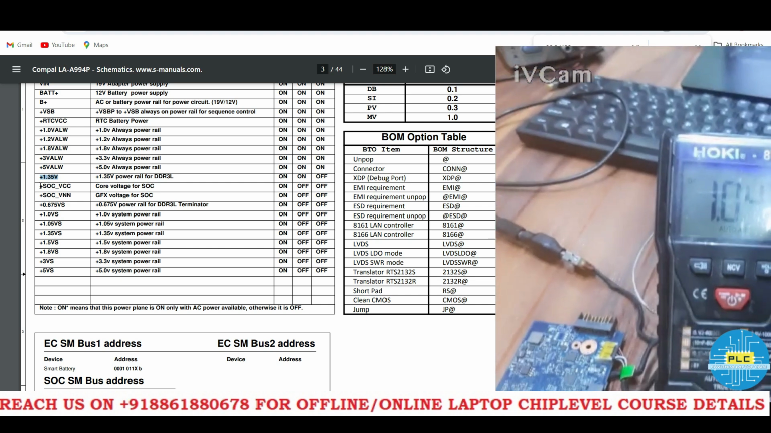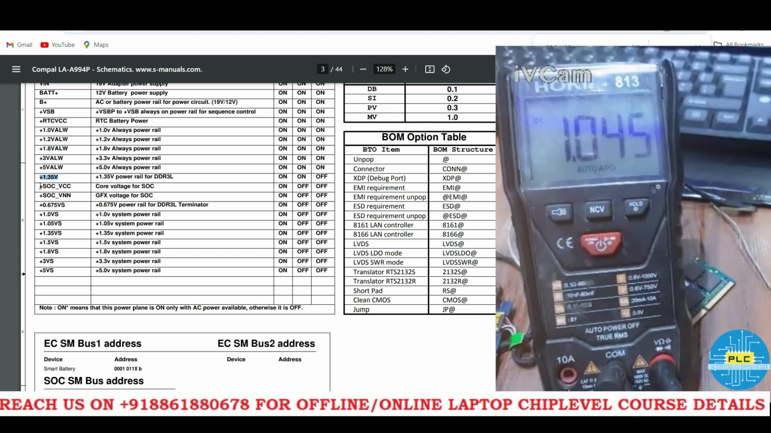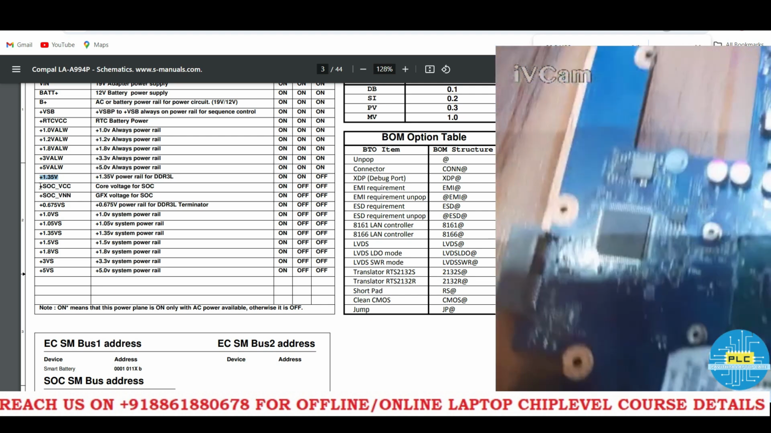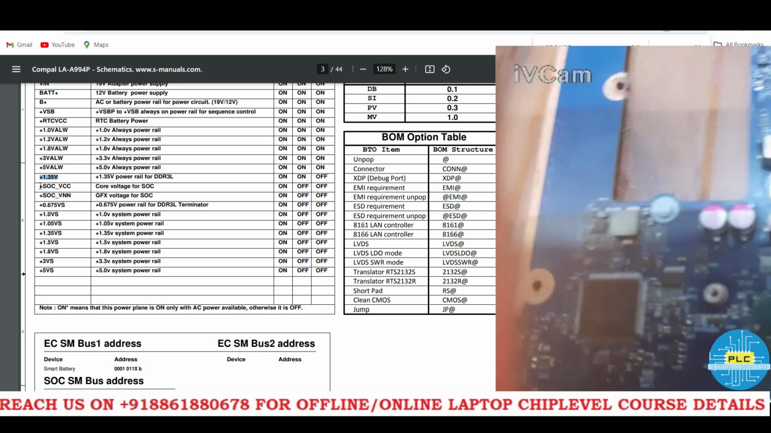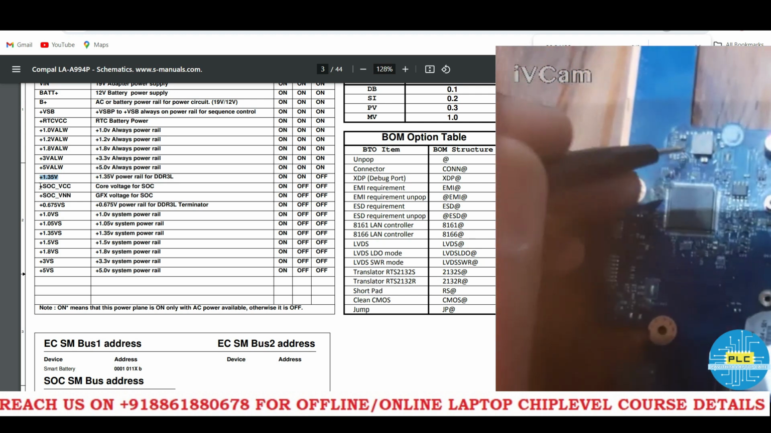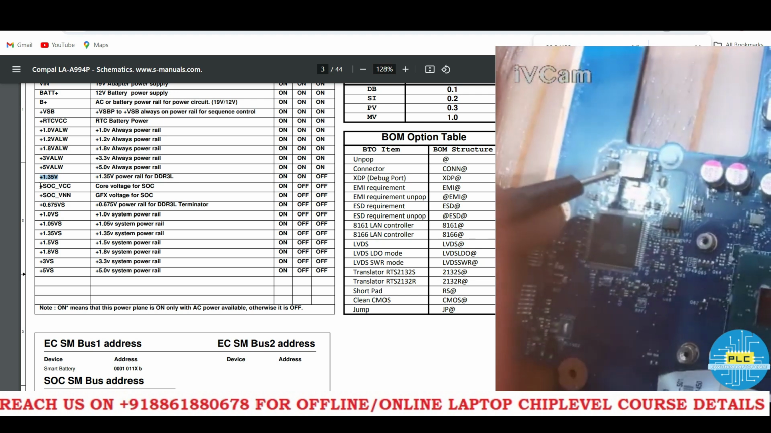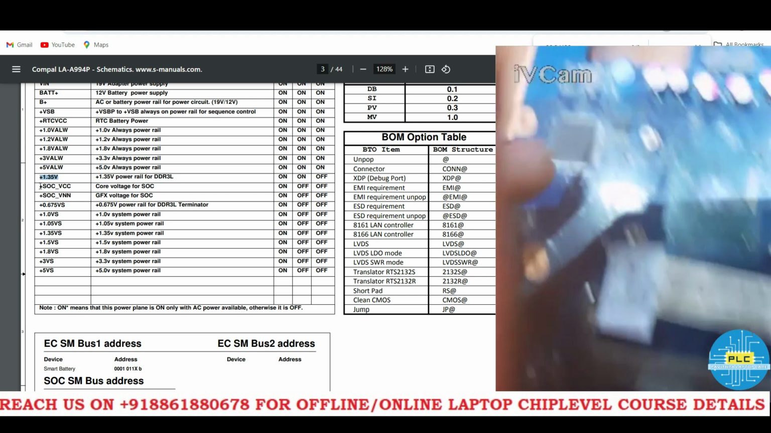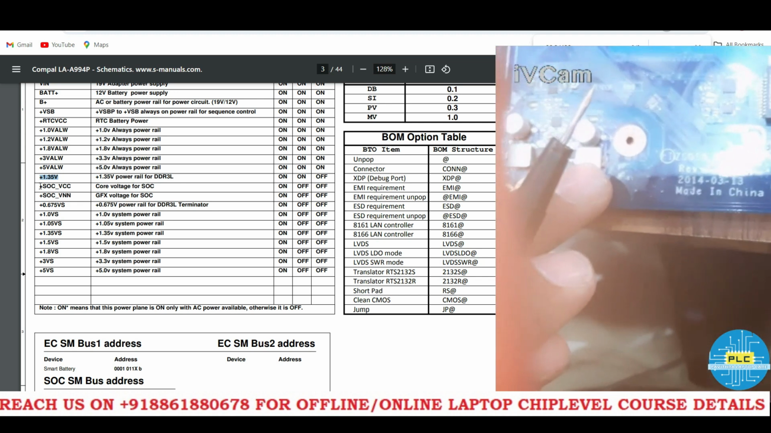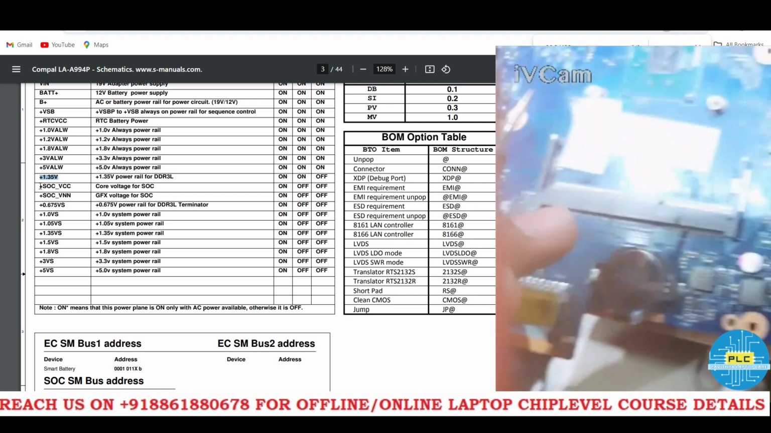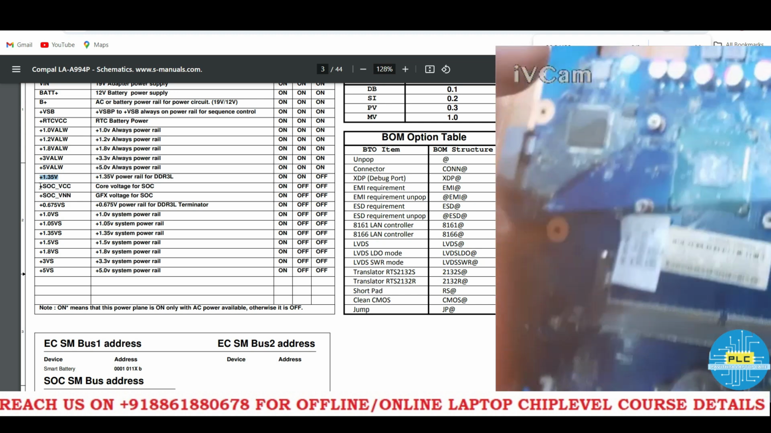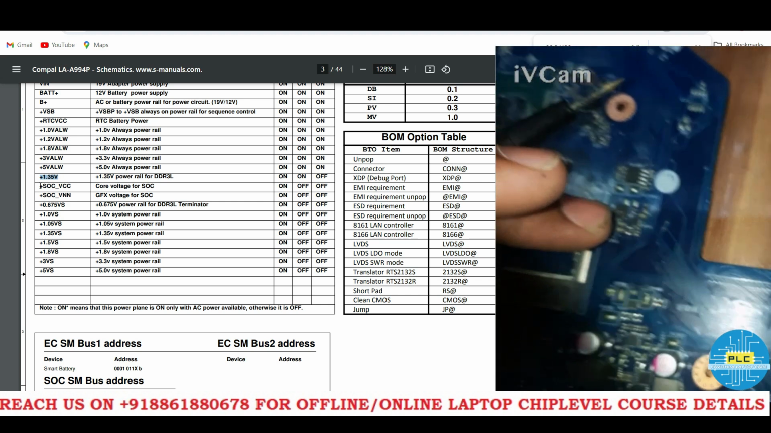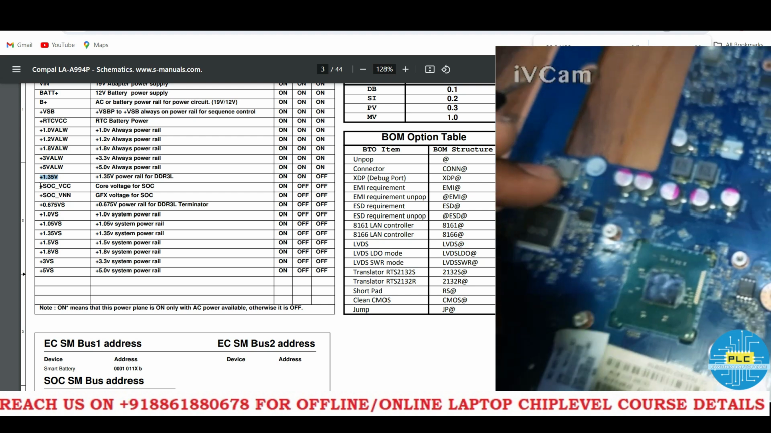It's 1.05. Okay, this is the coil. And here one more coil is there. Here the IO. Near the IO one more coil, it's 1.0 volts. Okay, now what did we get? We got 5.1, 3.4, here 1.36. Here it's 1.8. Sorry, 1.05. Here it's 1.0.